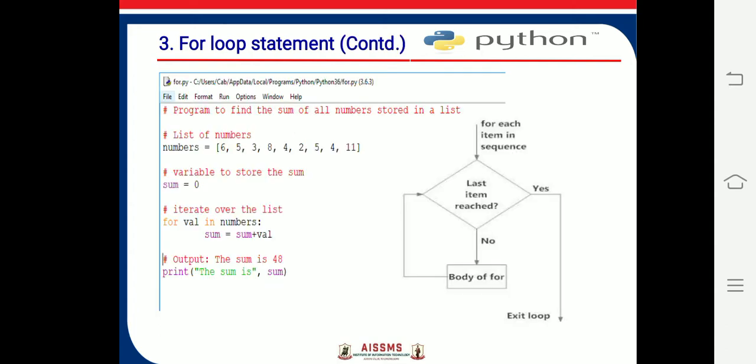This is an example of a for loop. Here is a list of numbers: 6, 5, 3, 8, 4, 2, 5, 4, 11, and the variable to store the sum is equal to 0. Then it will perform the sum of values, where sum is equal to sum plus value, and value is the number. It will repeat the same process until it adds 6, 5, 3, 8, 4, 2, 5, 4, 11, and you will get the output, which is nothing but the sum. This is the example of a for loop, and this is the flowchart: for each item in the sequence, if the last item is reached, exit the loop; otherwise, execute the body of the for loop.